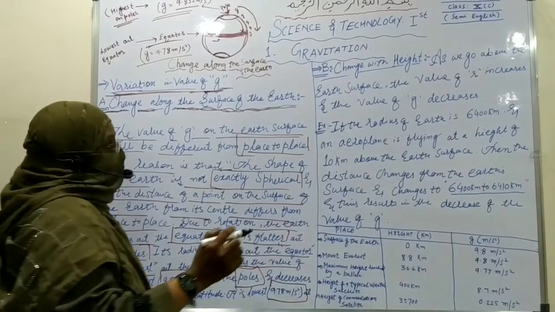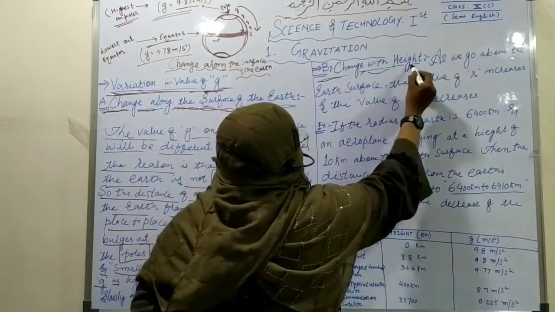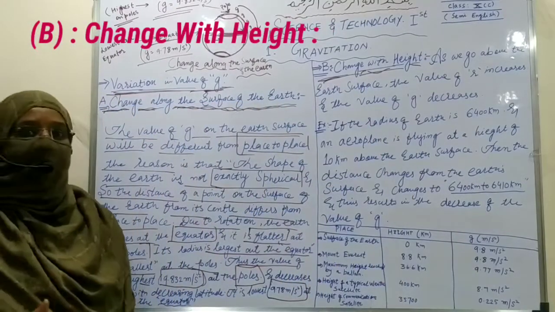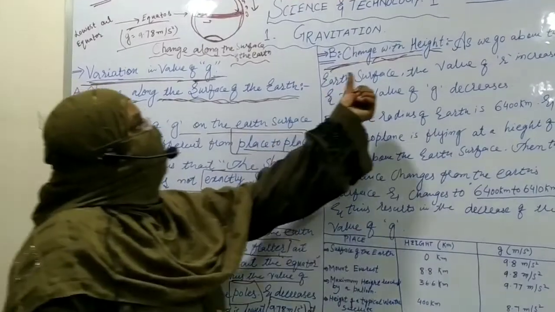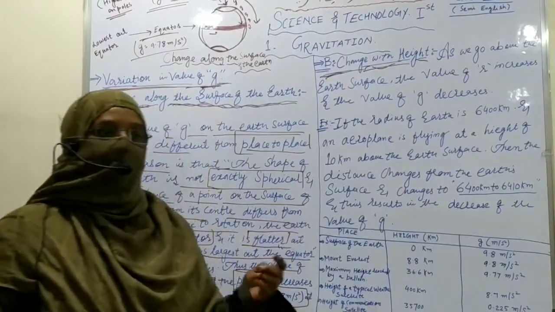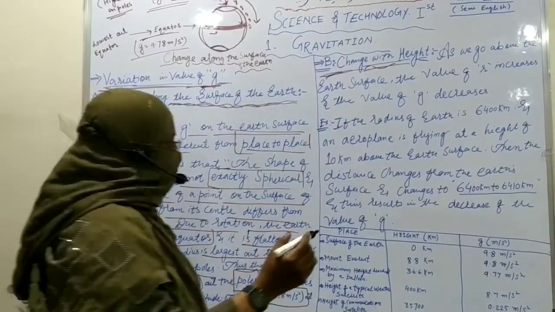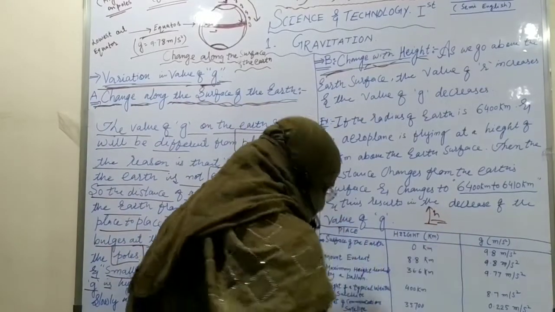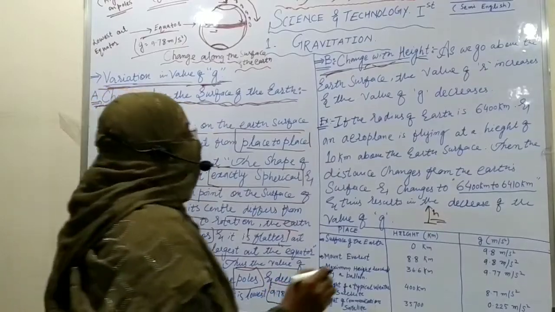And our next point is change with height. It means how the value of g behaves with the change in height. Height means the distance away from the Earth's surface.